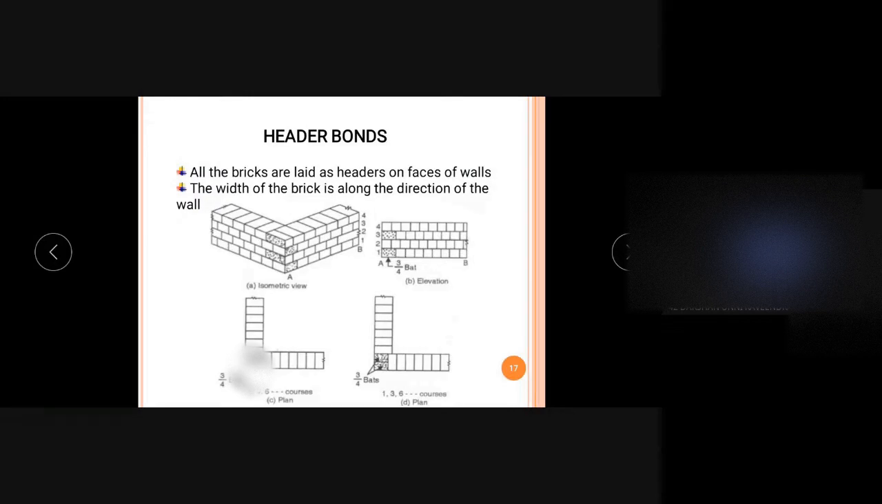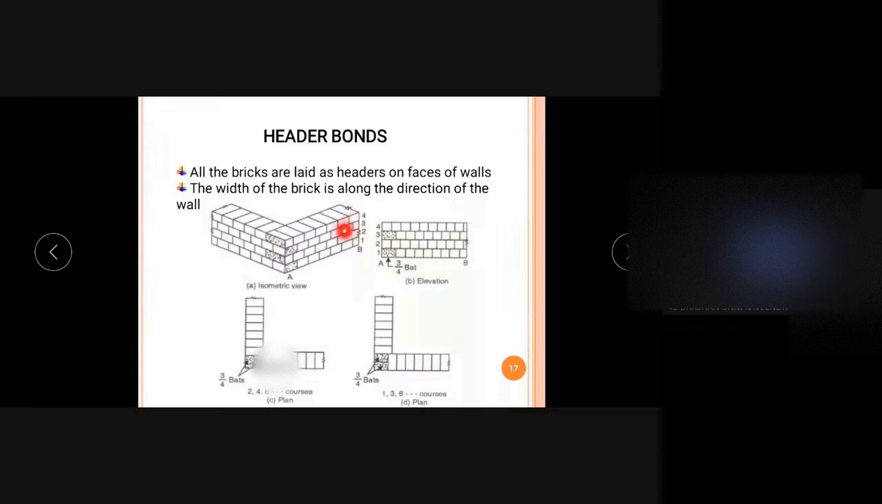The next one is header bond. In header bond, the peculiarity is that in the elevation we can see only the headers. In every course we can see the headers. This is the plan view of the header bond. Here this is the plan view of the 2, 4, 6 courses, that is, even courses are arranged like this and odd courses are arranged like this. The first layer we lay like this, above that we lay the bricks like this, and again above that like this, so that we get an elevation like this.